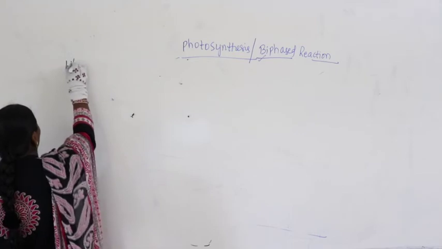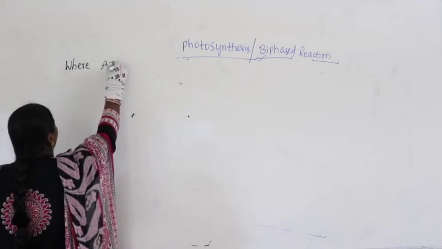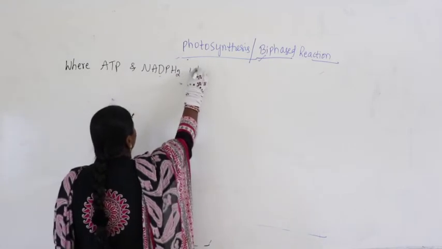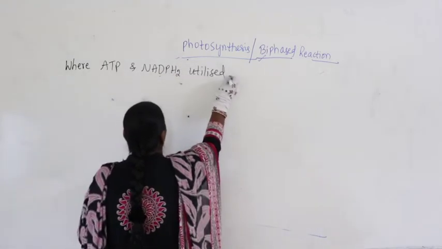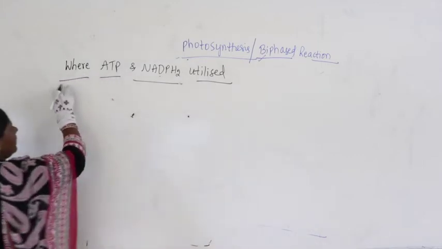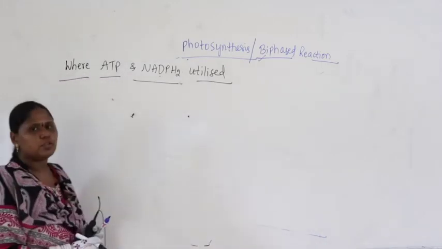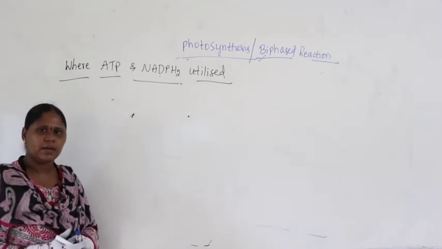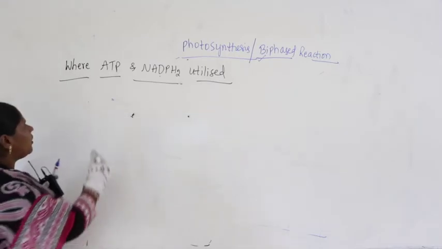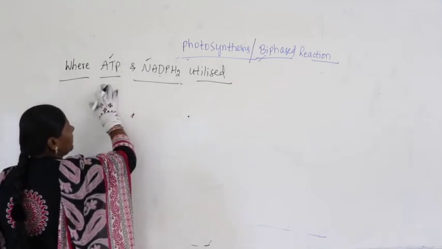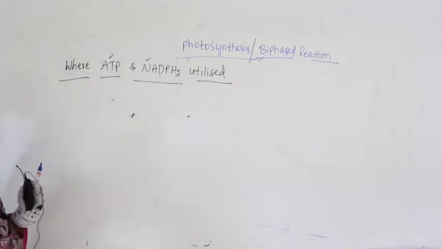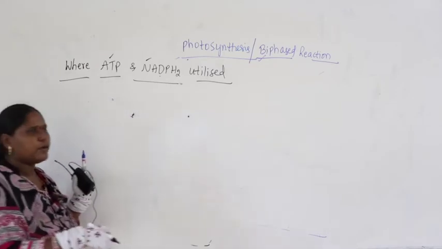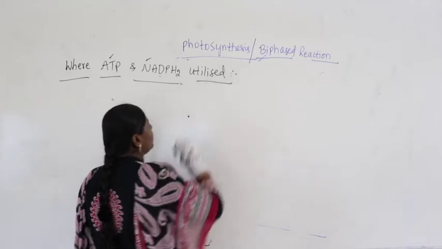Now let us continue our concept with where ATP and NADPH2 are utilized. Where ATP and NADPH2 are utilized, meaning in light reaction means cyclic and non-cyclic electron transport system. What are the end products? ATP and NADPH2 are nothing but the end products. Where we make use of these end products, that is what we are going to continue our discussion under photosynthesis.